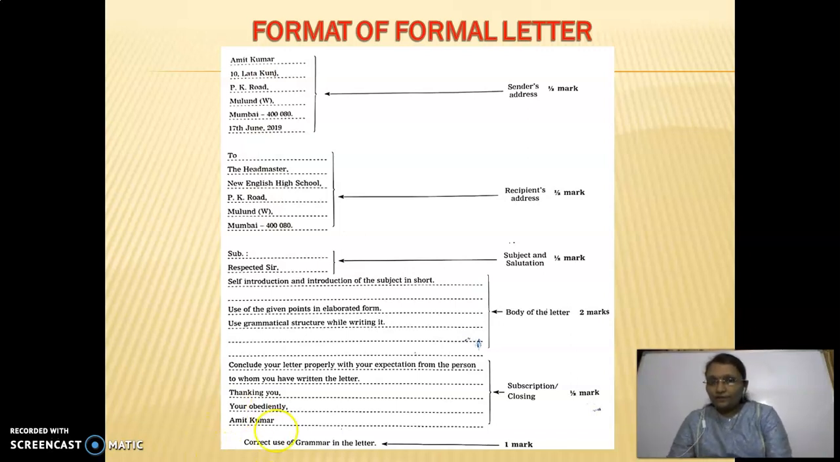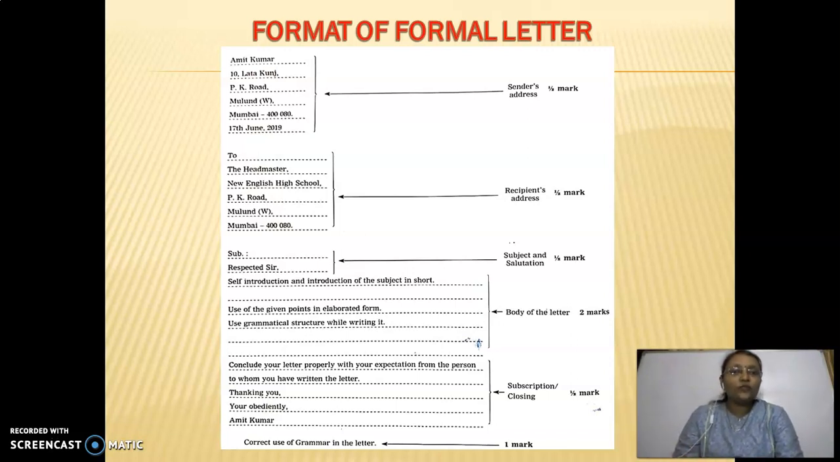And again one thing, you can see in this format that after your obediently, the name is written. If the name is given in the question, you have to write the name. But if the name is not given, you have to write XYZ. So this is the closing part of the letter. And again, same as our informal letter, here also 1 mark will be for grammar.